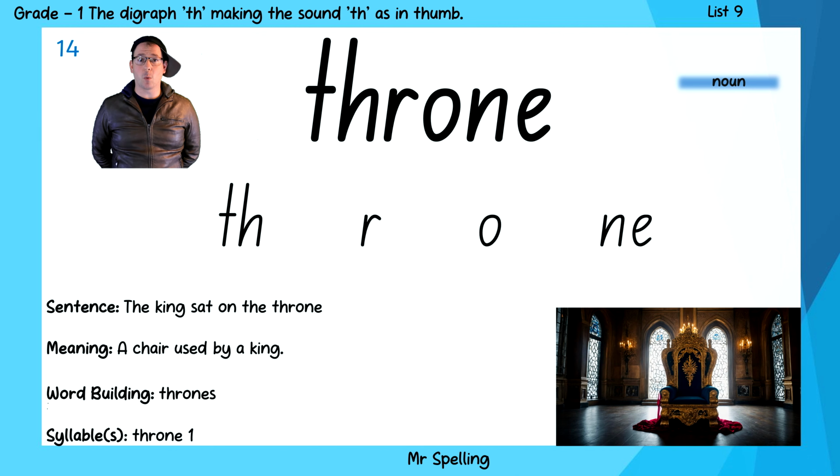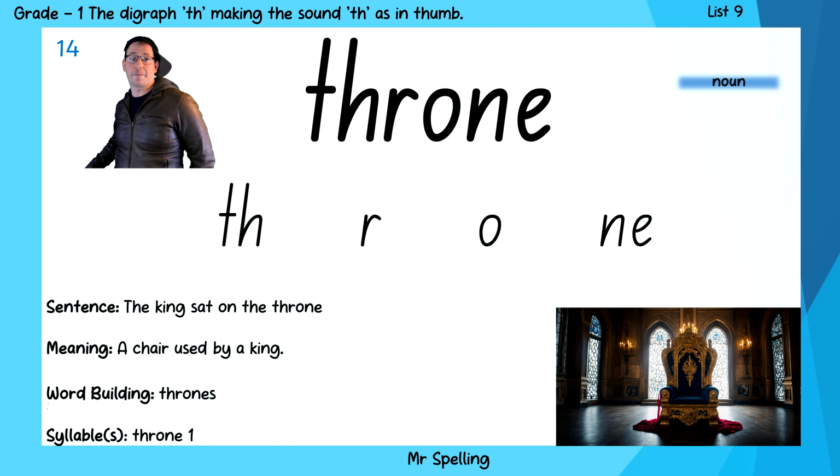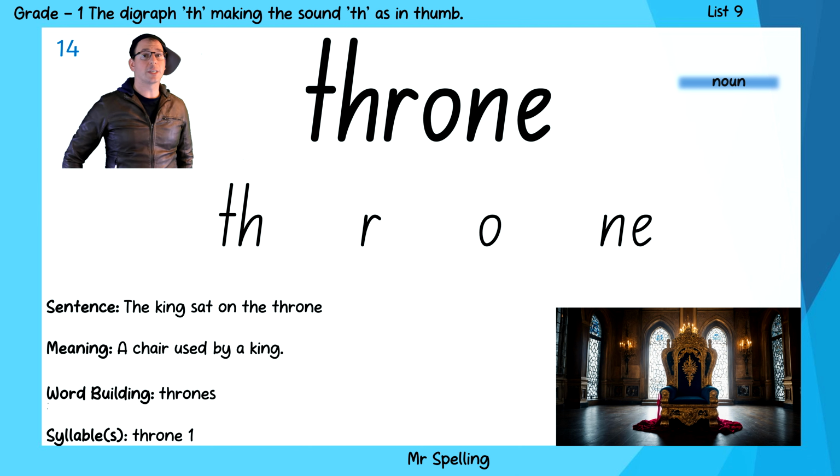Our next word is the word throne. The king sat on the throne. And the sounds of throne are th, r, o, n, throne. And it's got the silent E at the end, making the letter O say its name. Now this is different to the word thrown. You could say the ball was thrown, but that word is spelled differently. This is the throne that the king sits on.